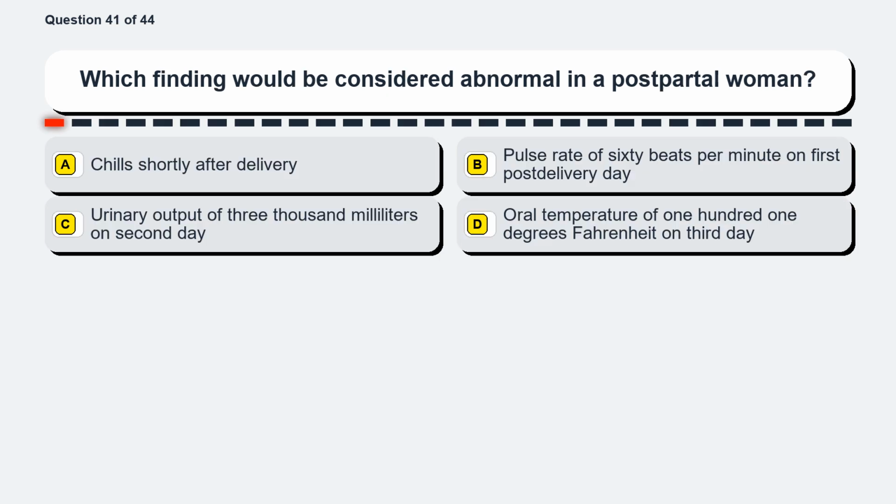Question 41. Which finding would be considered abnormal in a postpartum woman? Option A, chills shortly after delivery. Option B, a pulse rate of 60 beats per minute on first post-delivery day. Option C, urinary output of 3,000 milliliters on second day. Option D, oral temperature of 101 degrees Fahrenheit on third day.